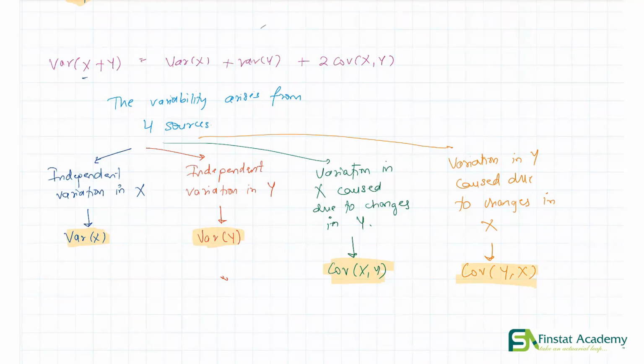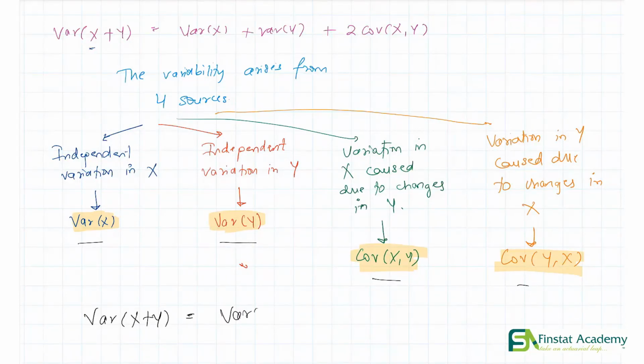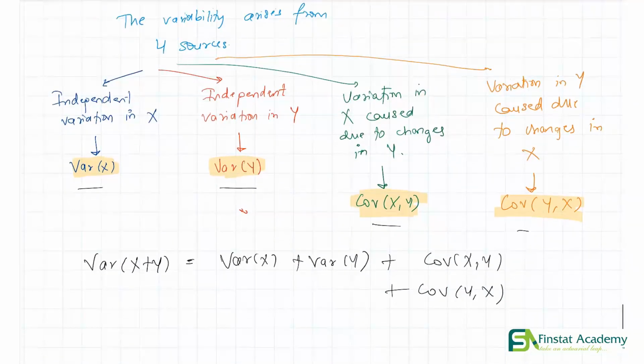So if we want to look at the total variability in x plus y, how do we find it? Well, we can simply add all of the 4 terms. If we add all terms, we get variance of x plus variance of y plus covariance xy plus covariance yx. And as you might all know, the value of covariance xy is the same as the value of covariance yx, right? Those two terms have the same value, so they simplify to 2 times covariance x comma y. So that was us looking at the variance of x plus y.